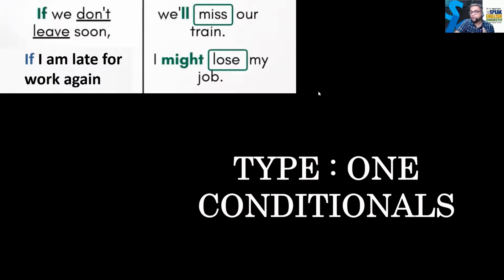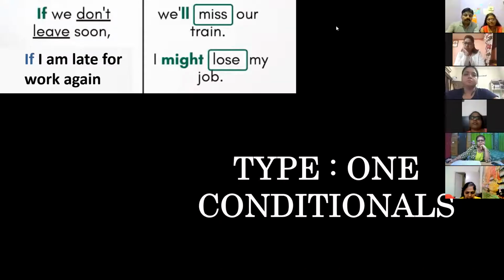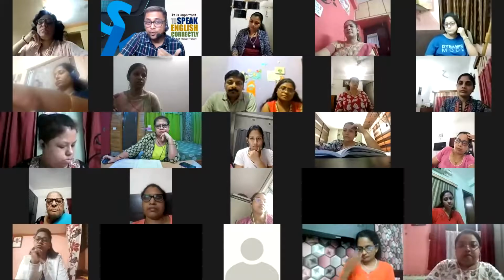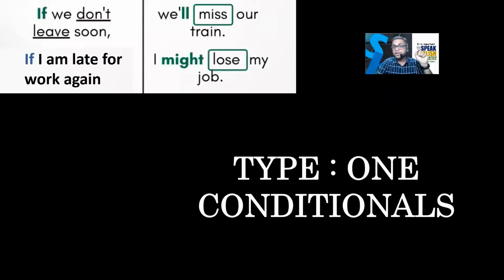Guys, I just want to tell you, now you should be so much expert at identifying the conditions. If you don't identify, then how will you speak? So you should know, I have already shown you what type of sentences we see, what type of formula. Please think about the formulas which I have told. The first formula was present simple and present simple. The next formula was present simple and future, means will or would. The next was past. So we have to remember all these conditions. Okay, let's go for the next.